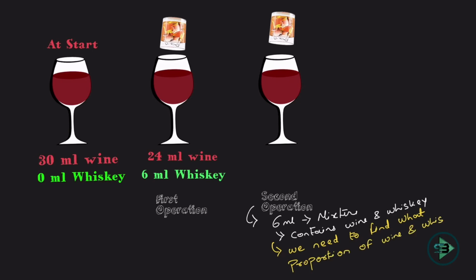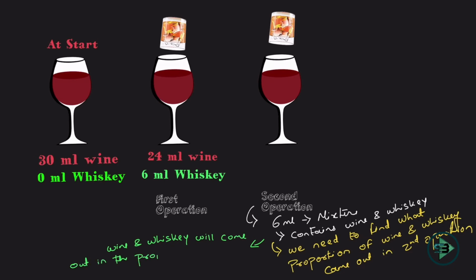We need to find the proportion of wine and whiskey that came out in the second operation. But here lies a logic. The logic with which wine and whiskey came out will be dependent upon the composition of the wine and the whiskey, the proportion of the wine and whiskey which was there in the previous operation. So what was the proportion of wine and whiskey in the earlier operation? It was 24:6. 24 ml of wine and 6 ml of whiskey. So the ratio of 4:1.